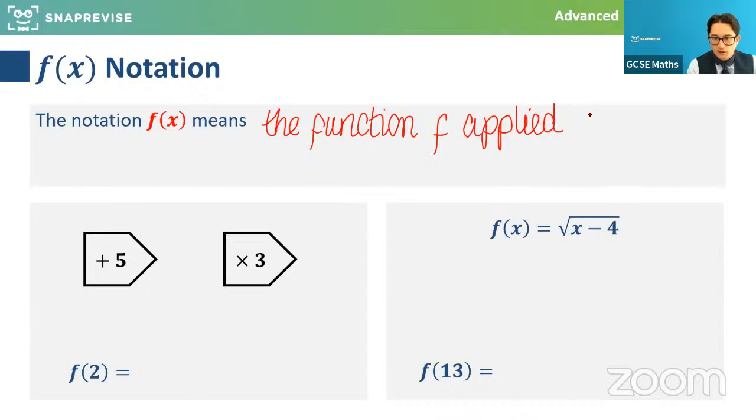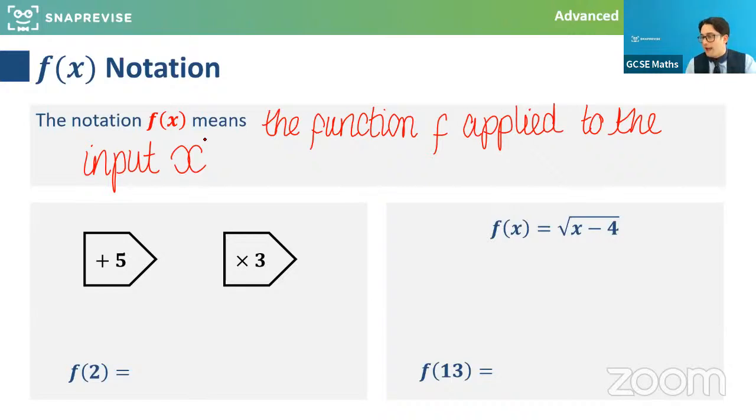So the function f applied to the input x. That's how we would read that. And in simple terms, f of x is what we often read it as. So we're taking x as the input and subbing it into the function that we're calling f. Right. So what we're going to do is we're going to take, for example, this function here.